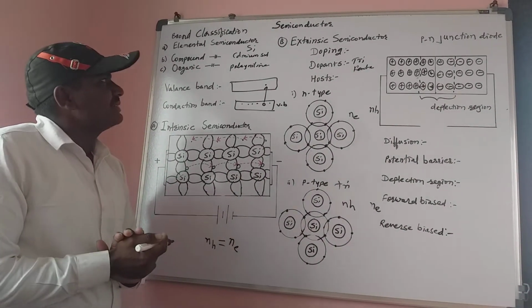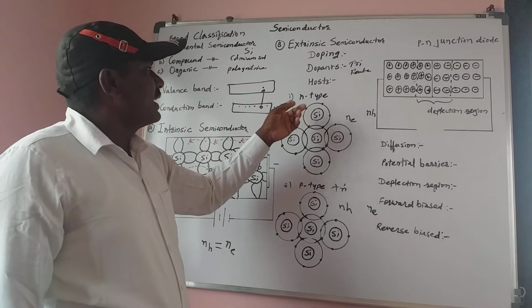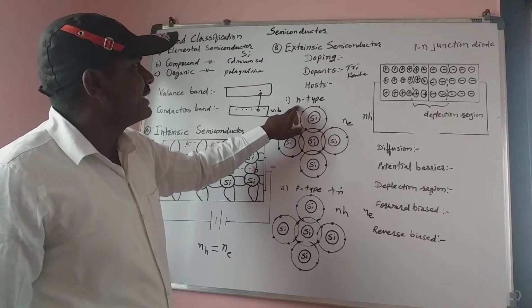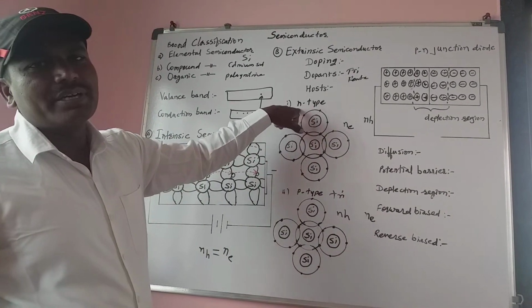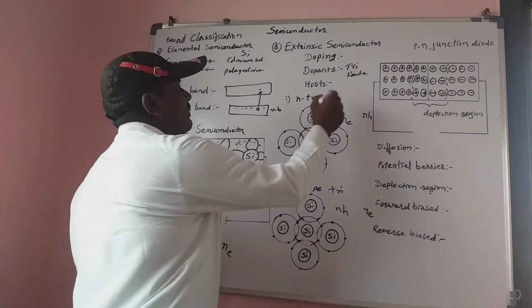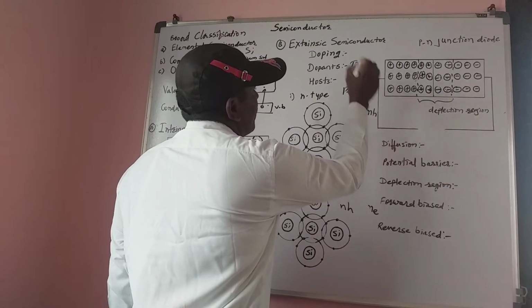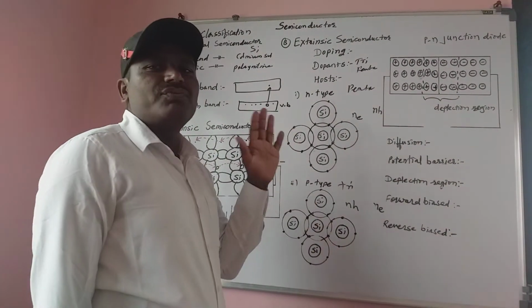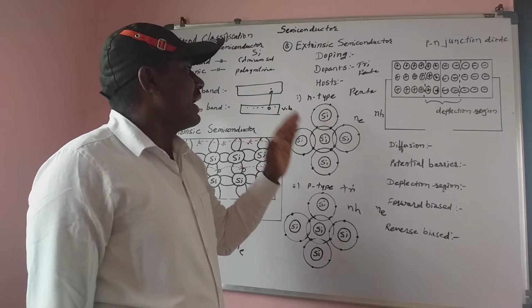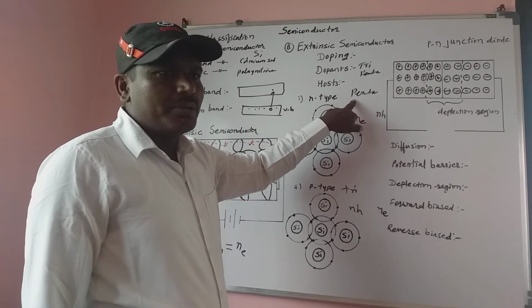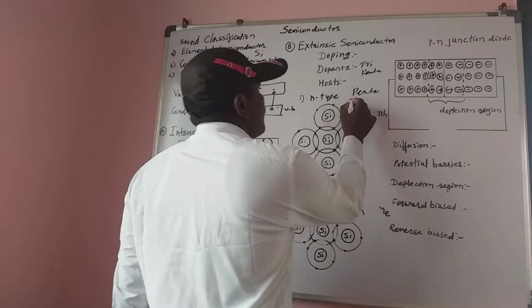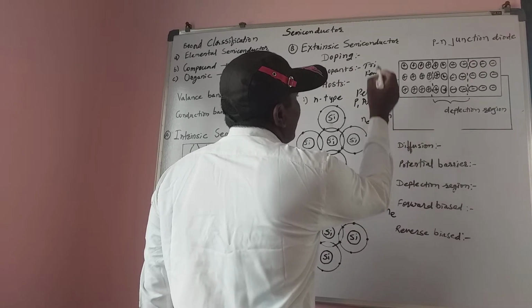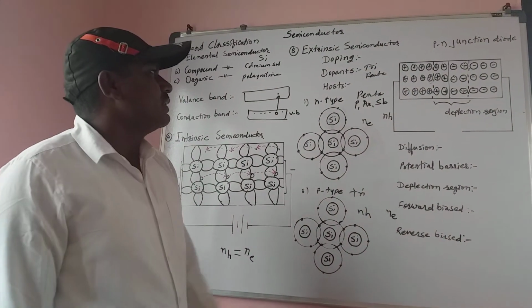Again we can see the next types of extrinsic semiconductor. There are two types, N-type semiconductor and P-type semiconductor. First we can see the N-type semiconductor, and in the N-type semiconductor we add pentavalent impurities. What are pentavalent impurities? Those which have 5 electrons in the outermost orbit are called pentavalent impurities. Phosphorus, arsenic and antimony are the materials used as pentavalent impurities.